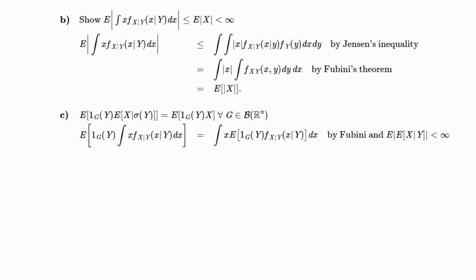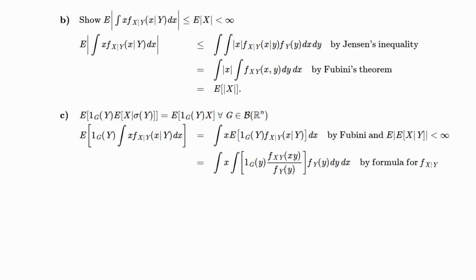Okay, so to do this, let's look at the left-hand side, but substitute in the postulated conditional expectation, the integral of x with respect to the conditional density evaluated at the random variable Y. So we have the expected value of the indicator of Y in G times this integral. And we then use Fubini's to bring the expectation inside the integral. In other words, we can take the integral and the x outside of the expectation, and we're left with the integral of x times the expected value of 1_G(Y) times the conditional density at the random variable Y, dx.